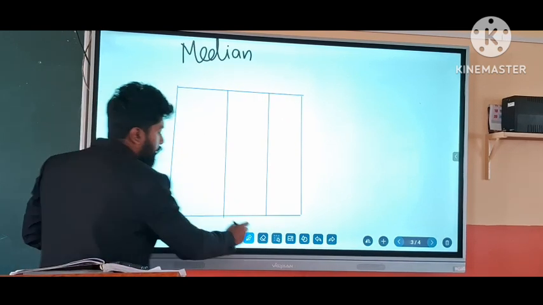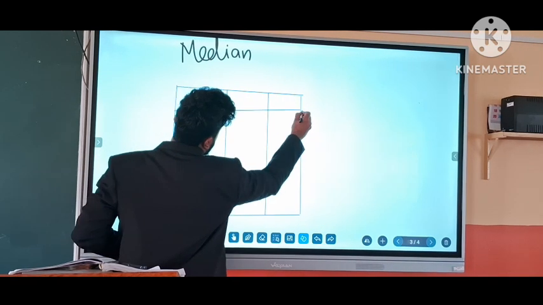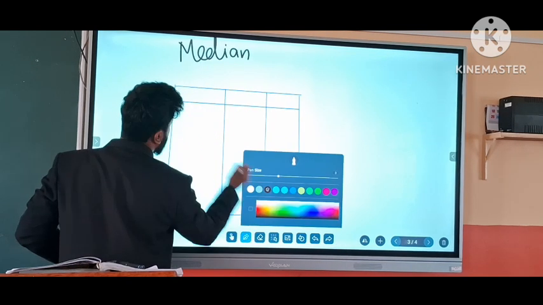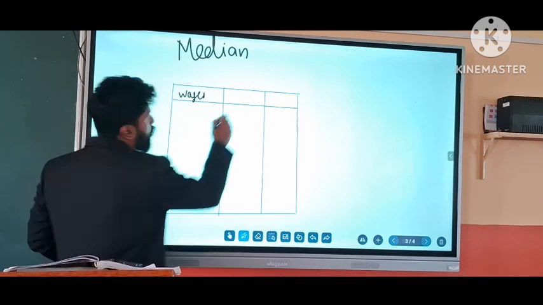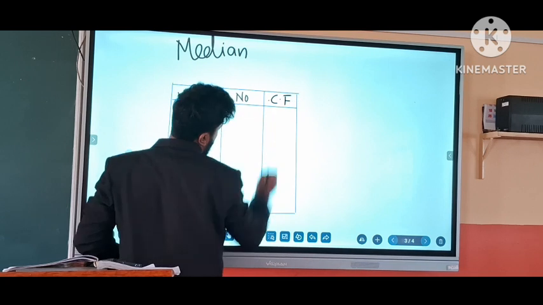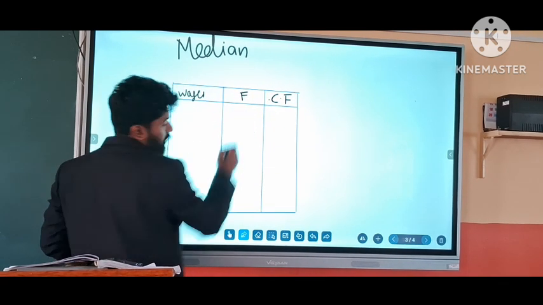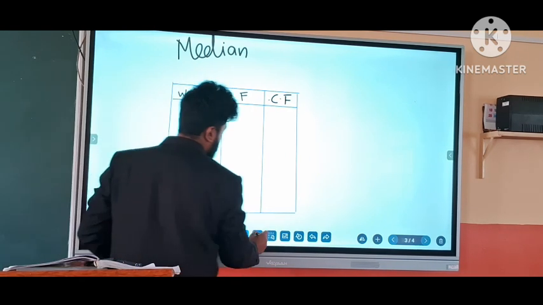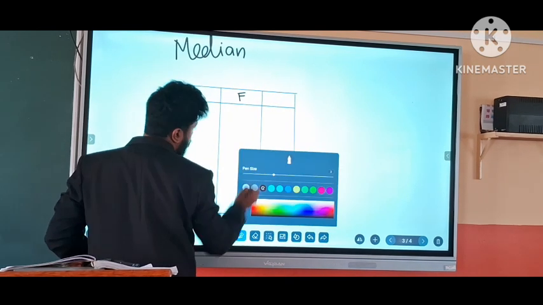The first column is the wages, then the number of workers, written here as frequency, and this is our cumulative frequency. So please fill the table.